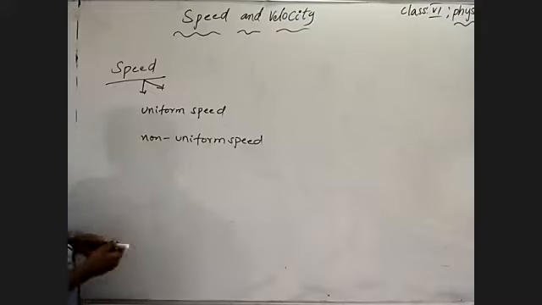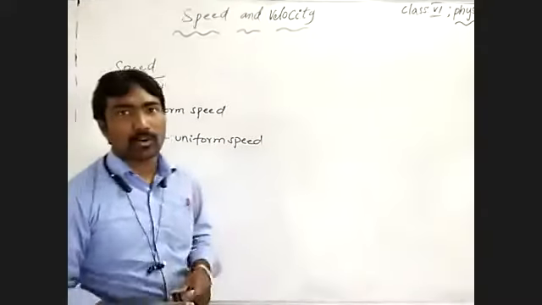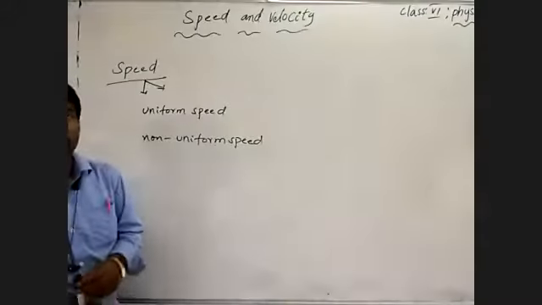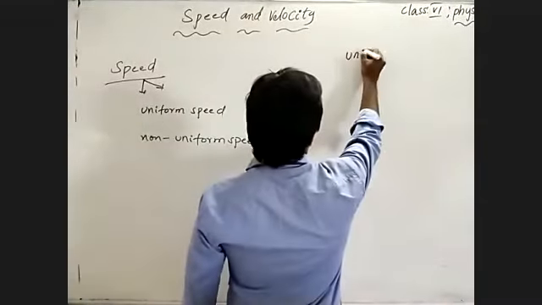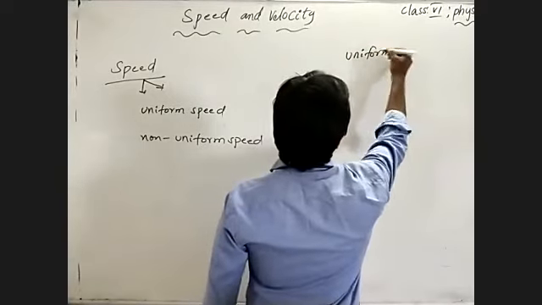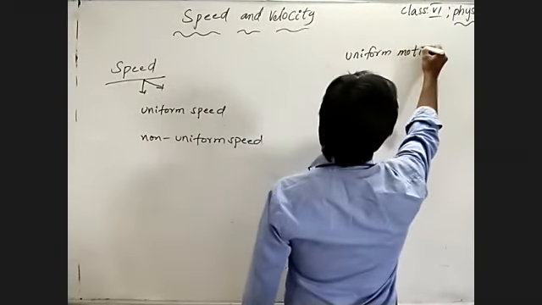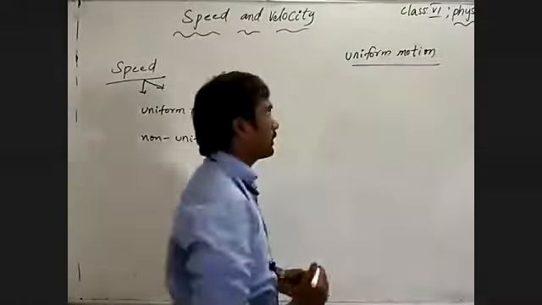What is uniform speed? We already learned in past classes about different types of motion, including uniform motion. Can you recall uniform motion?